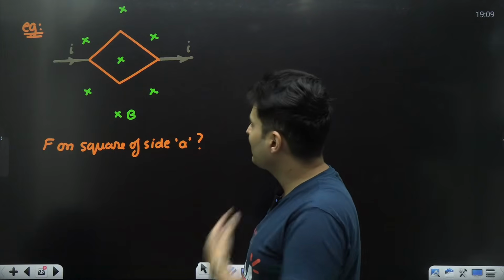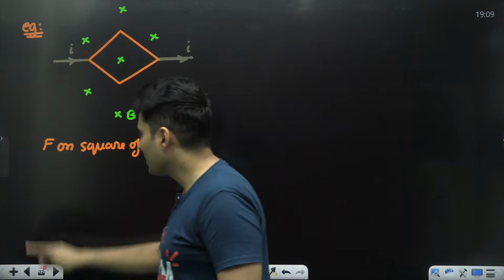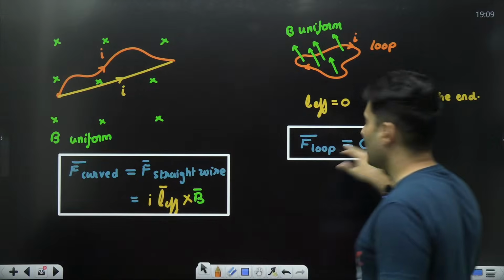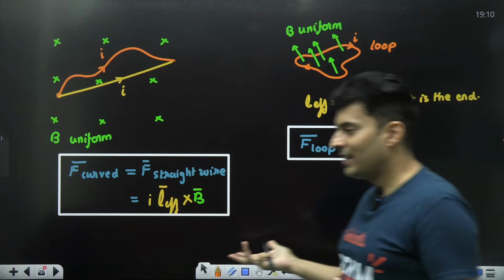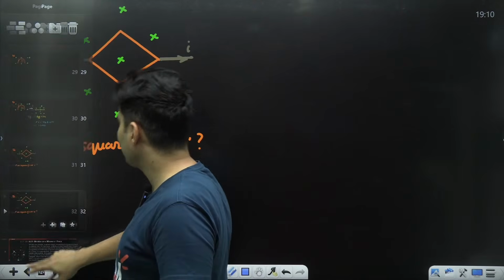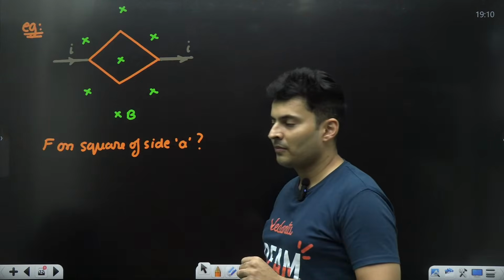Now you will be like, sir, it is a loop, and you just told me whenever it is a loop, the net force acting on it is 0. Sir, so the answer should be 0, right? That is what one would normally guess. But be a little careful.